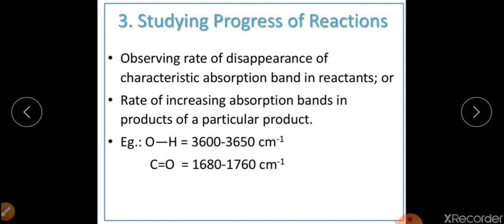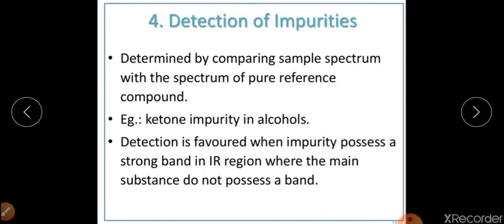So more and more bands will appear for the product, and the disappearance of the bands of the reactant will tell you about the progress of the reaction. So we can also study the progress of a reaction by using IR spectroscopy.